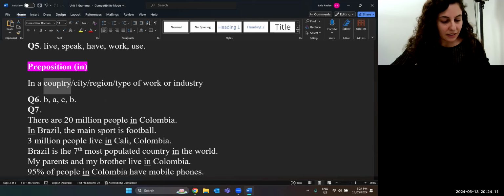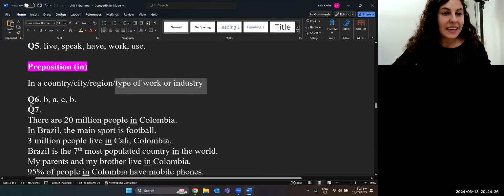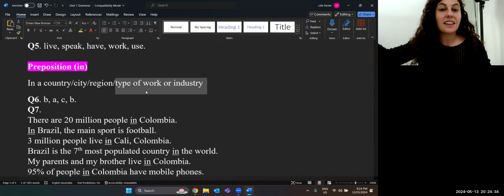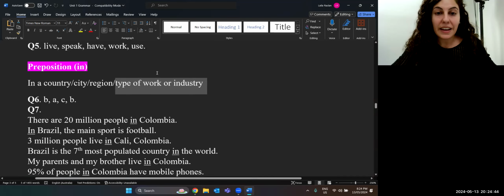So number 2, it goes with saying in a country: 40% of the population work in the service industry. So we say "in" a type of work. I work in the teaching industry. Javiera works in the wine industry. You could say Curly's father works in the computer industry, in the computer business. So when we talk about a job, we say "in" and then the job.